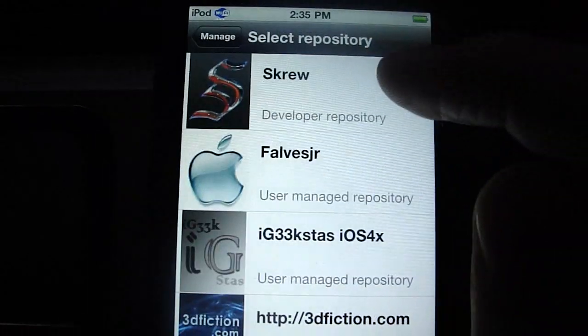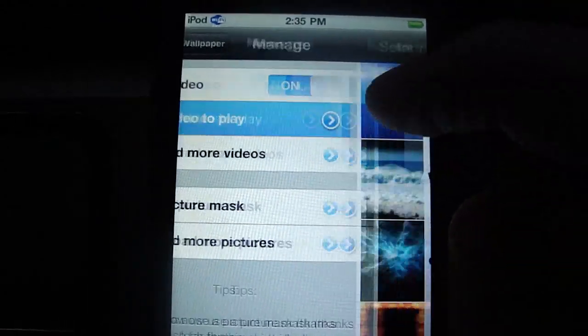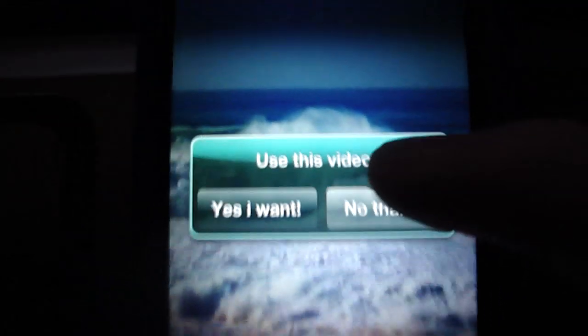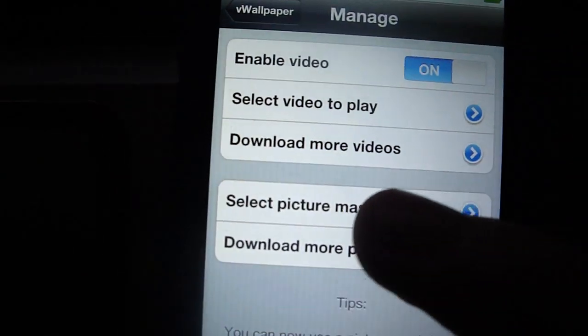They have a bunch of different backgrounds you could download, and just select the video you want. We'll put on the waves. Just click yes I want, and if it's the first time, it'll respring. If not,